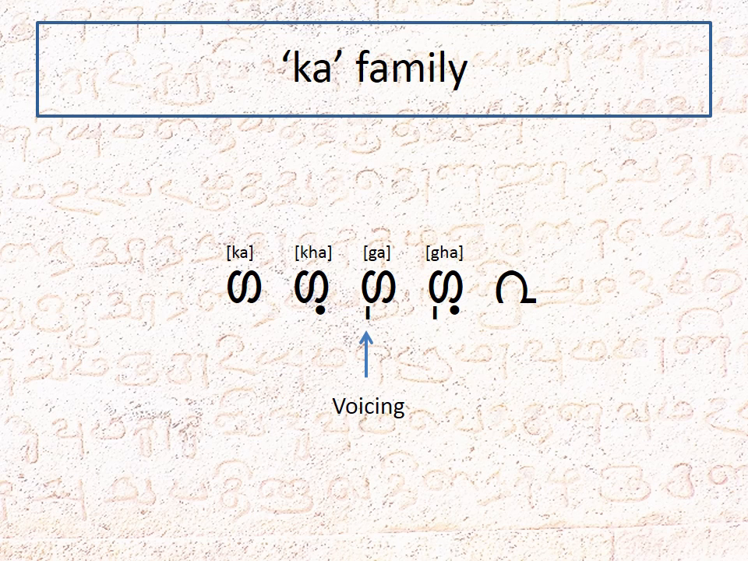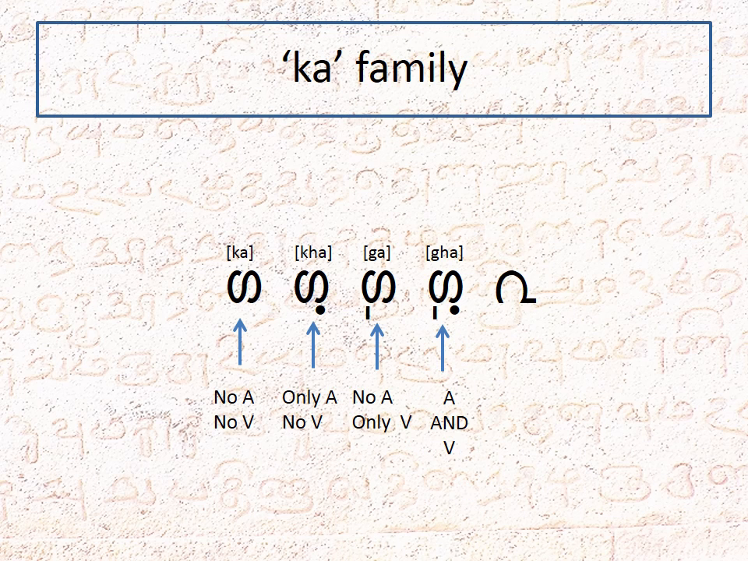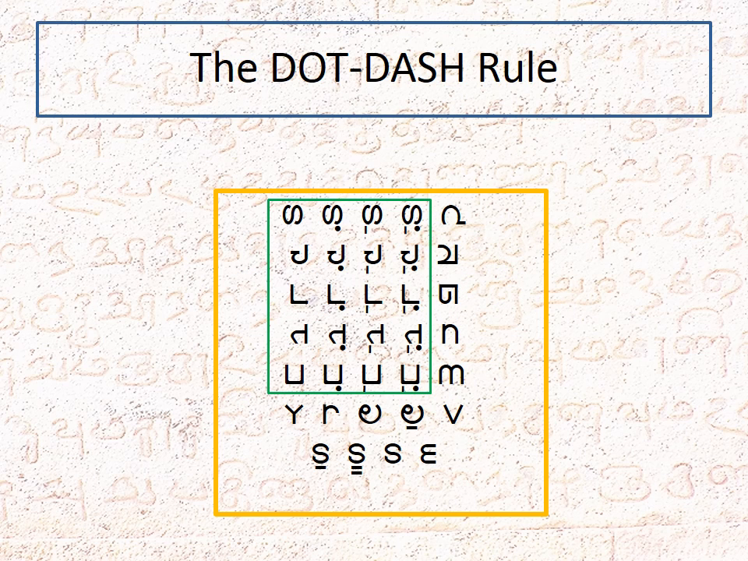To utter the third consonant Ga, you activate your vocal cords. This is called voicing. Voicing is denoted by placing a dash on the left below. To produce the fourth consonant Gha, you need to add both voicing and aspiration. Therefore, it is denoted by placing a dash and a dot. Let's leave alone the fifth consonant for now. Therefore, the first four consonants of the Ka family are characterized by the presence or absence of two properties, aspiration and voicing, which are denoted by a dot and a dash. That gives us the dot-dash rule.